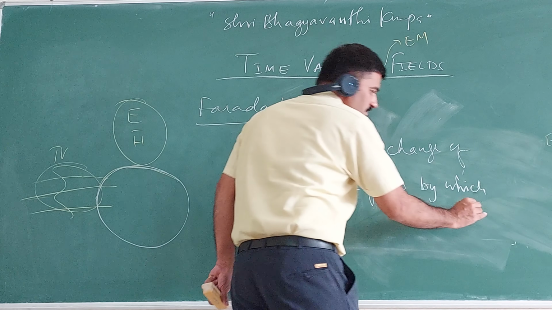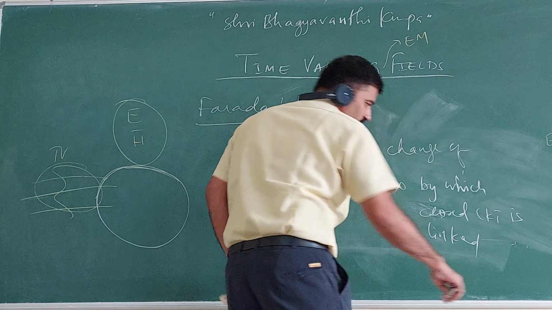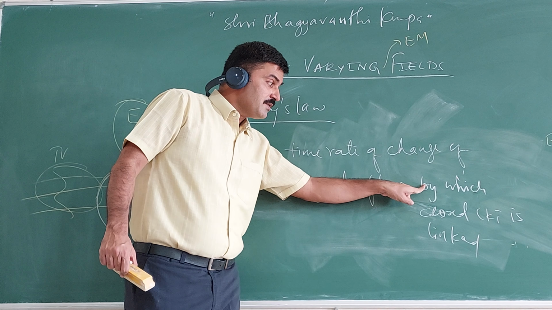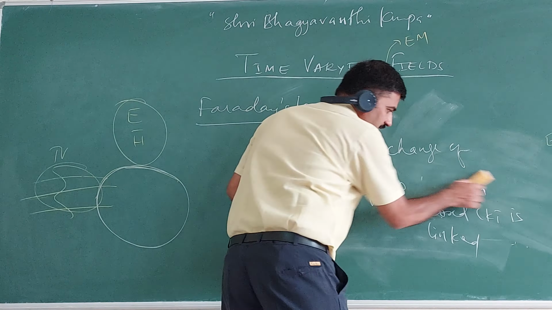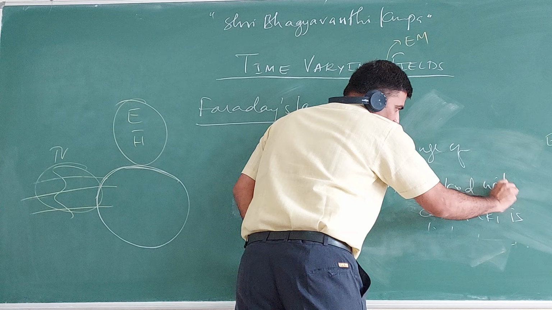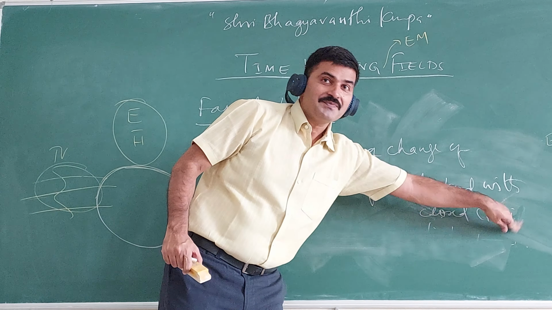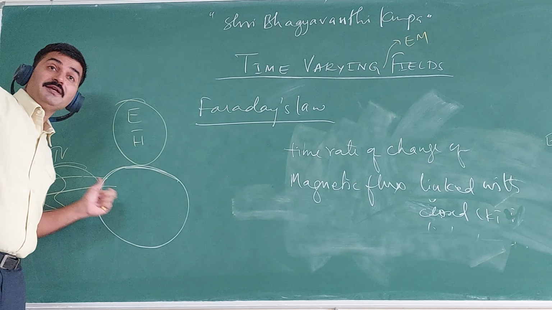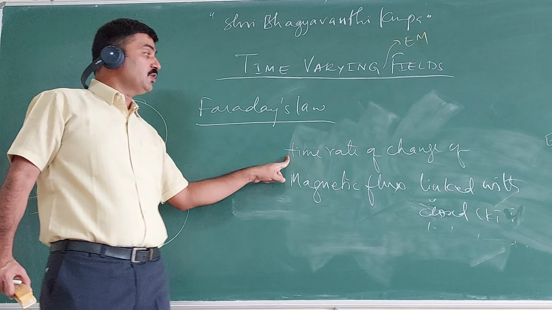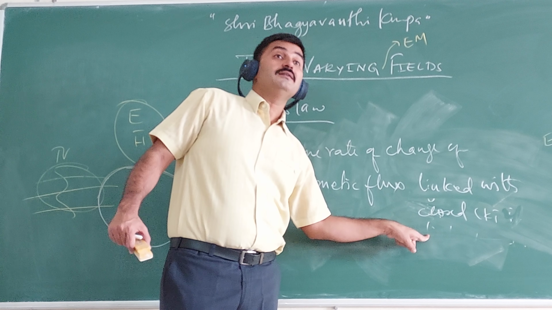See, the rate of change of magnetic flux linked with the closed circuit. Where did I keep the closed circuit? In a magnetic field, is it or not? Induced EMF is equal to the time rate of change of magnetic flux linked with the closed circuit.